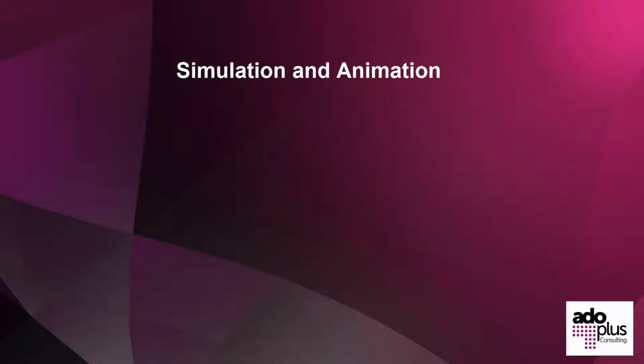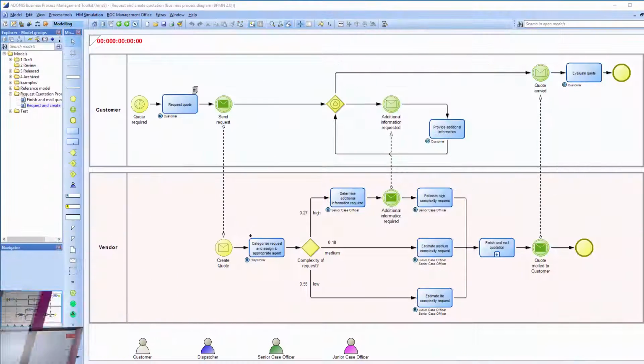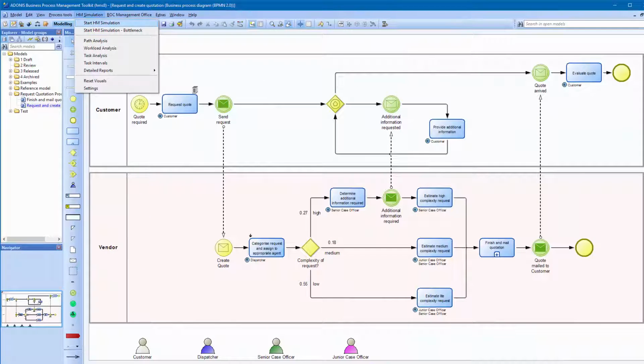Simulation and animation. There are two simulation algorithms provided. The main difference between them is how the availability of a performer is handled. In the bottleneck simulation, their capacity is limited. Therefore, temporary unavailability can lead to waiting queues and waiting times during process execution. Let's start the simulation now.